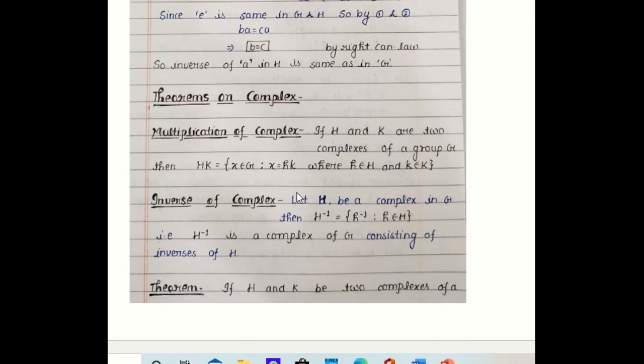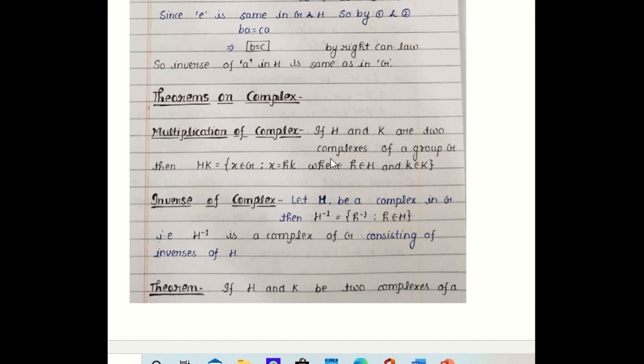Now we are going to show some theorems on complexes. What is the difference between a complex and a subgroup? A complex is any subset of a group, which can form a group or not, which can be a subgroup or not. But a subgroup is a complex which itself forms a group with respect to the same operation.